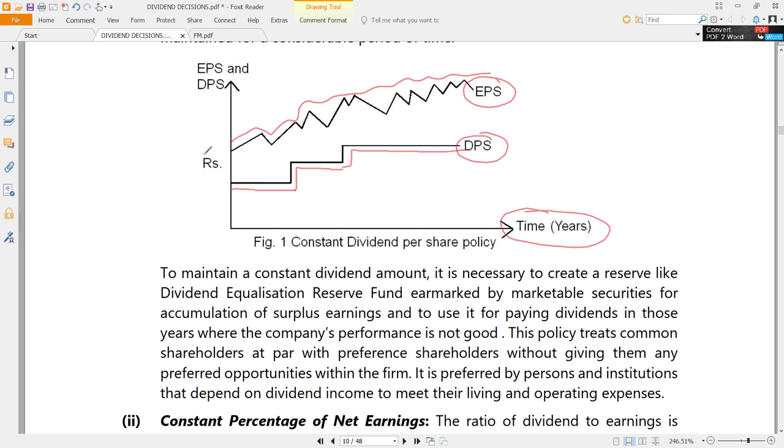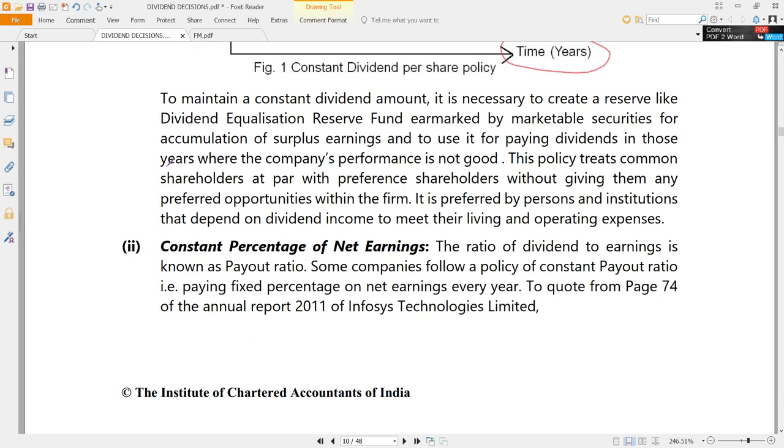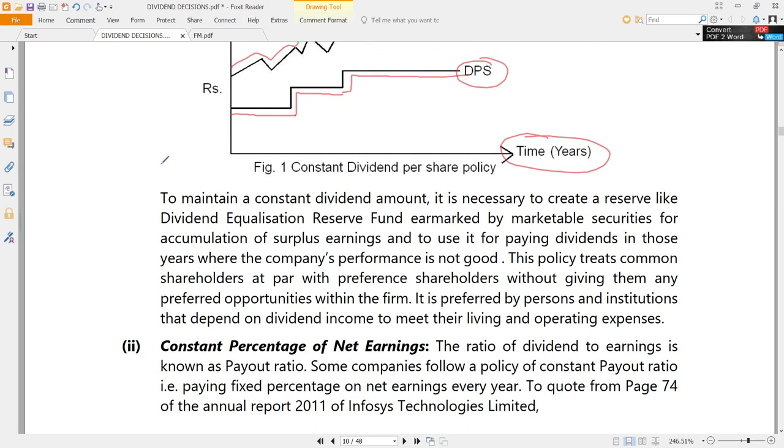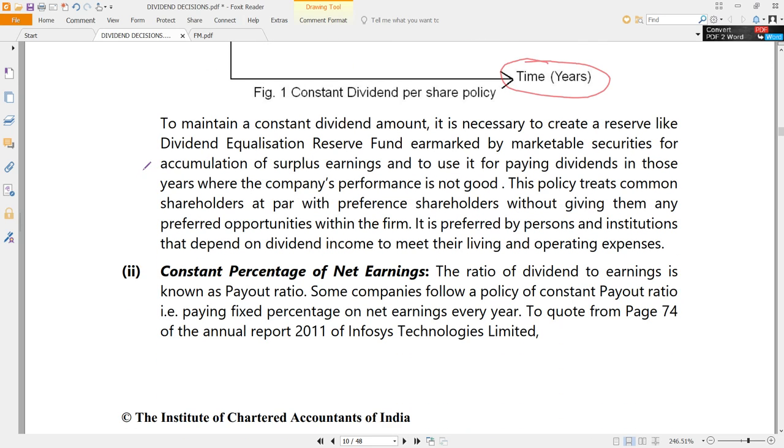Every year, though, definitely the dividend is not fluctuating. For some years, it is constant. Later, a bit of increase or decrease may happen depending upon the other factors. Then there might be a further constancy of dividend for a few more years. Like that, constant dividend policy is one type of policy that companies adopt.